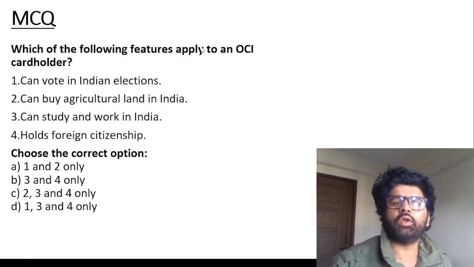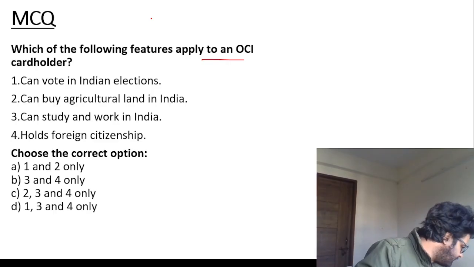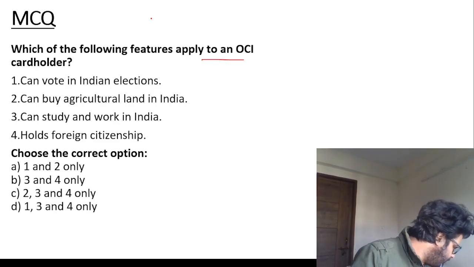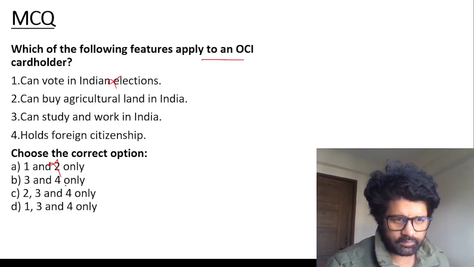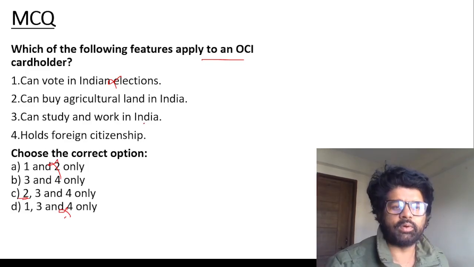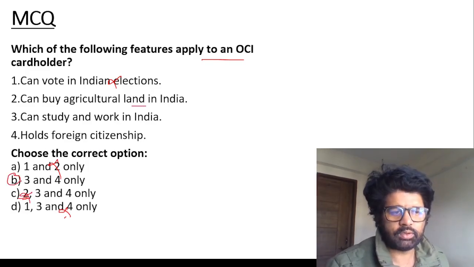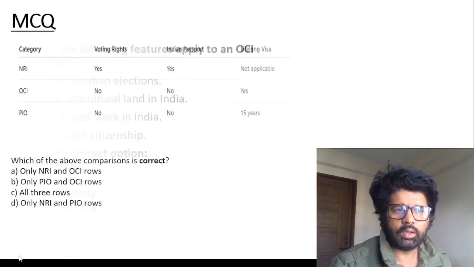NRIs, they can vote. Which of the following apply to an OCI card holder? Pause me, unpause me, try to solve these questions, guys. They are actually really important. How important? Really, really, very important. OCI cannot vote. So you eliminate the first option. You're left with just checking the second one. They cannot buy agricultural land. They can buy non-agricultural land. So this is wrong. B, 3 and 4. NRIs can buy agricultural land, any type of land.